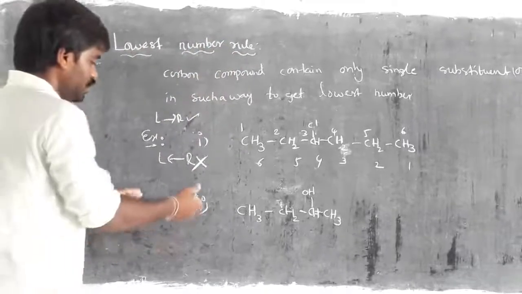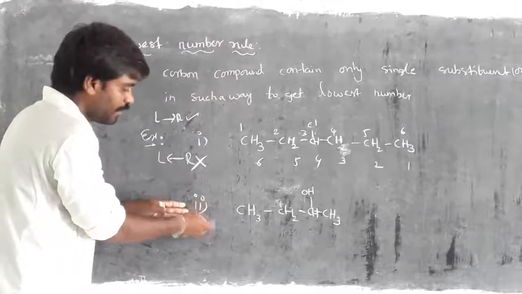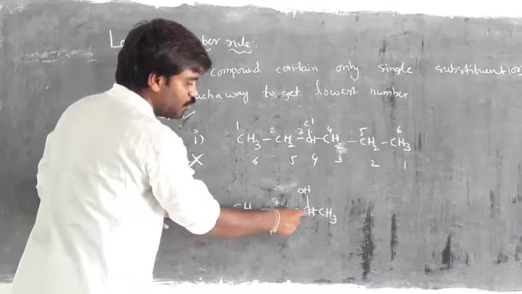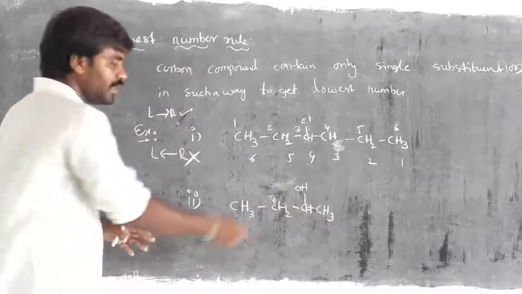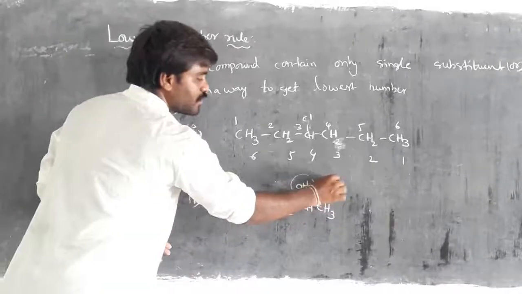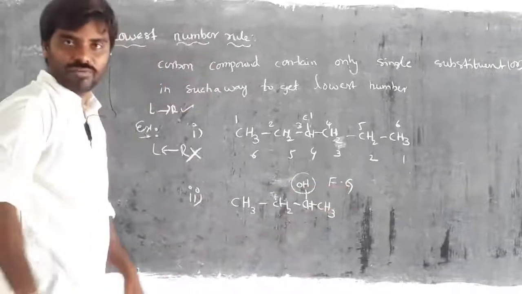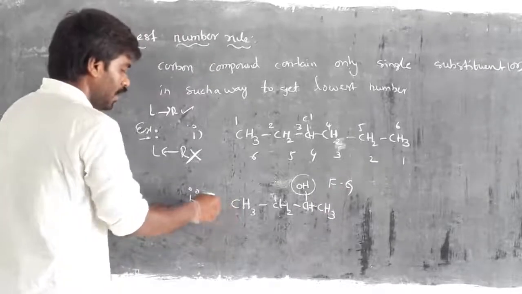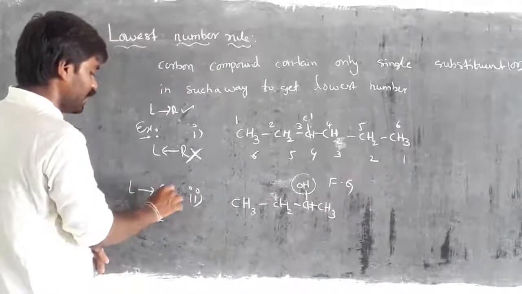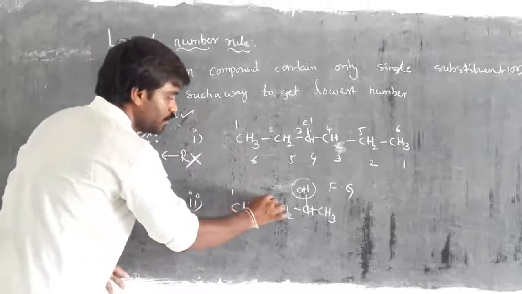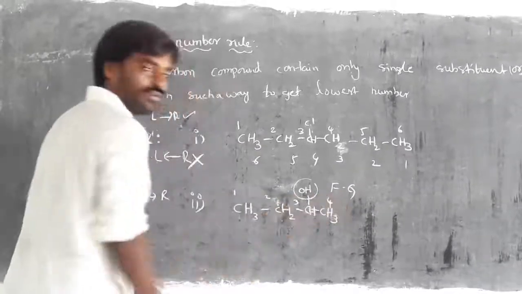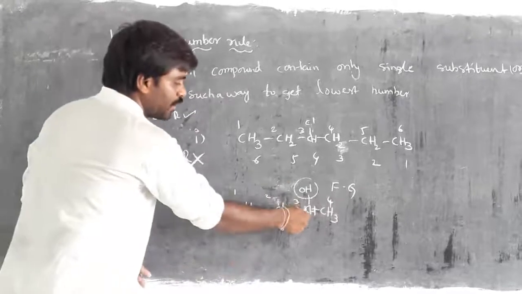So here I am going to take one more example. CH3 bond, CH2 bond, CH, OH and CH3. In that, OH we call a functional group. So how do we get the number here? First we start numbering from left to right. I started numbering 1, 2, 3, 4. Means on the third carbon I have the OH group.